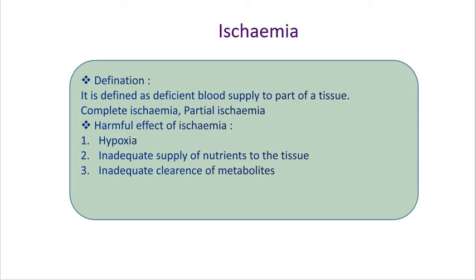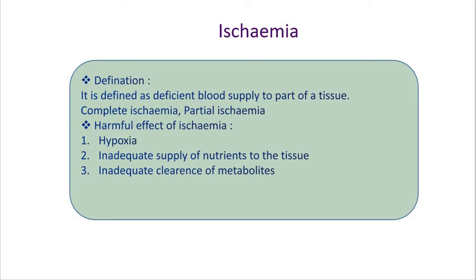Such ischemia, or cessation of blood supply, may show a complete or incomplete or partial ischemia. It means that the blood supply is either less, incomplete, or totally deficient.